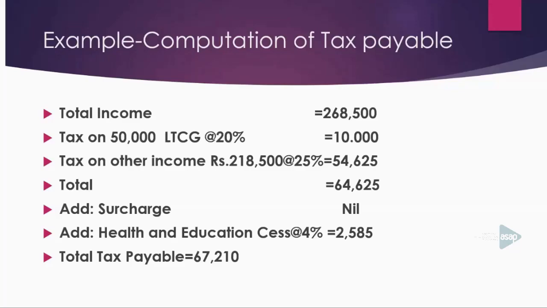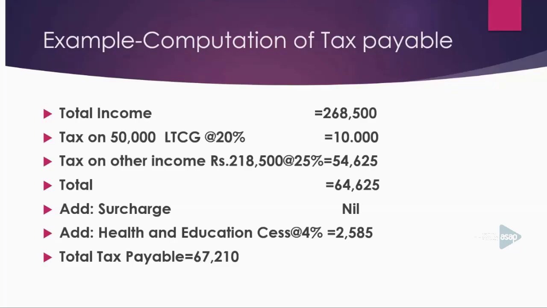First of all, you have to compute tax on long-term capital gain. If your total income includes long-term capital gain, first compute income tax on it at the rate of 20%. Please imagine the long-term capital gain is 50,000. Then the tax on 50,000 long-term capital gain at the rate of 20% will be 10,000.